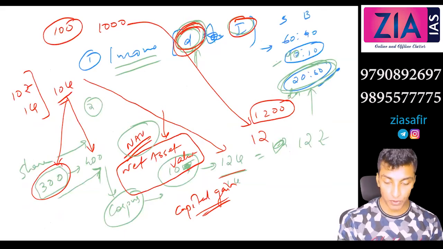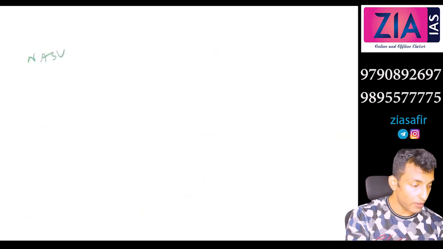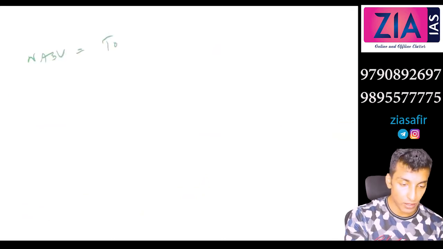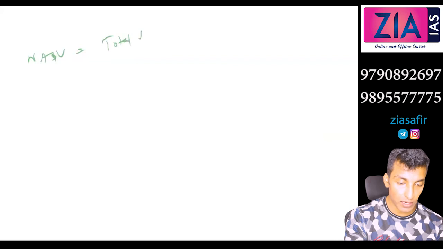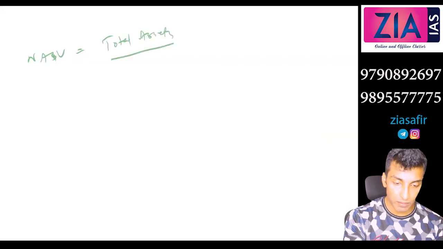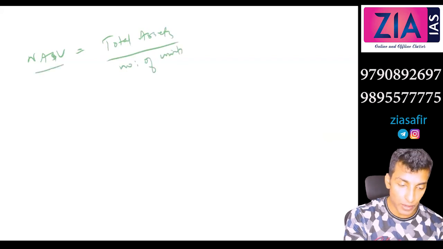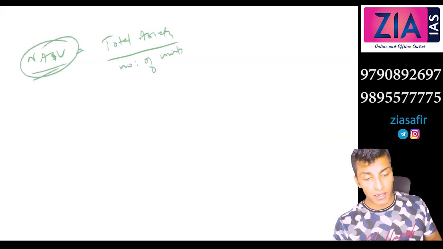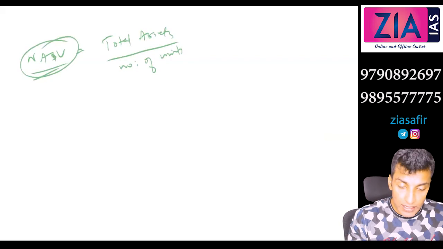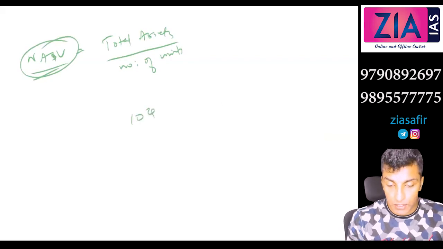So if you want to, you can just write an equation also. NAV, net asset value, is total asset divided by number of units. In the first case, 10 crore. In the second case, 12 crore.